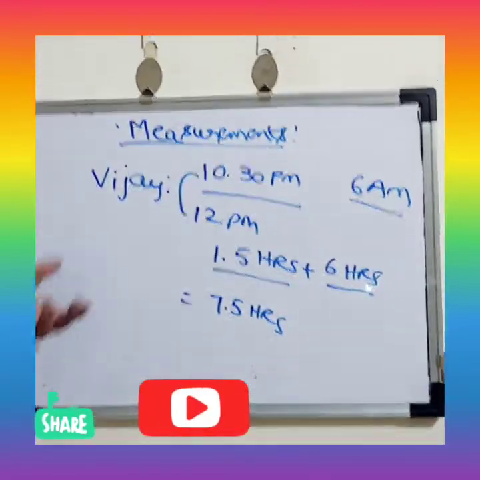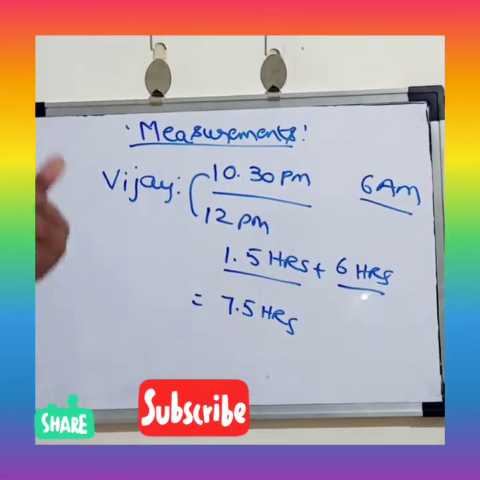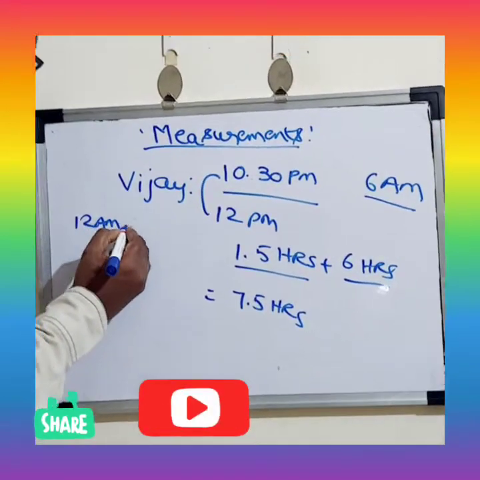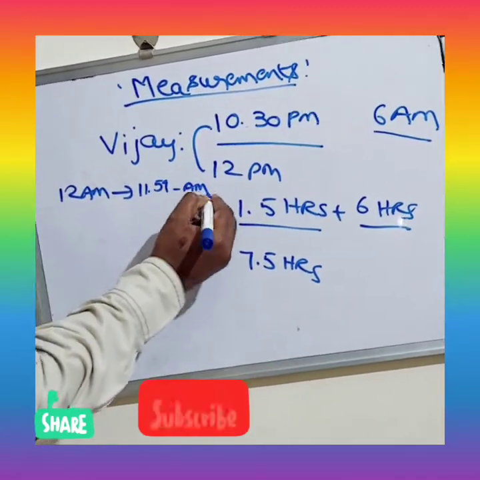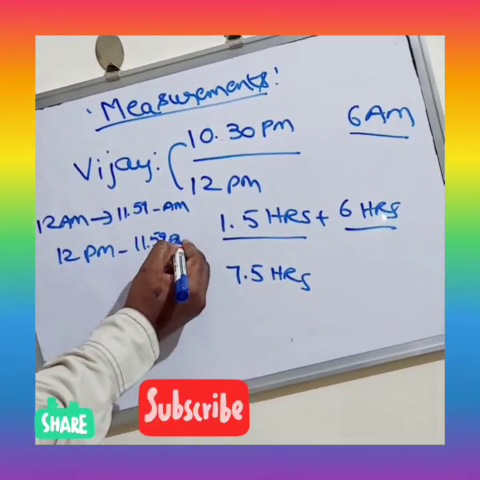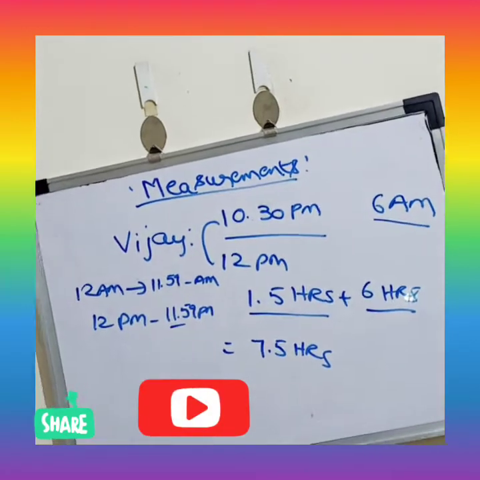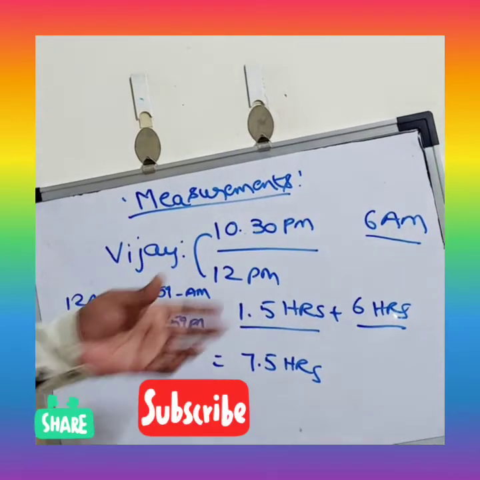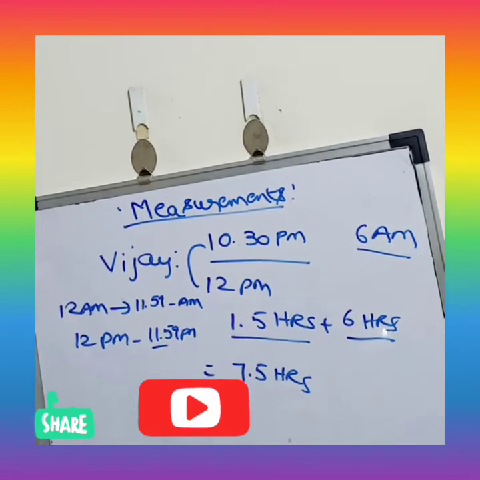So if you want to solve this type of problem in an exam, you need to know when it will be AM and when it will be PM. From 12 AM to afternoon 11:59, that is AM. And after that, 12 p.m. to night 11:59 p.m., this will be p.m. And after that, again 12 a.m. starts. So you need to understand the difference between a.m. and p.m., and if you know the basics of hours, then it will be very easy to calculate this type of problem.